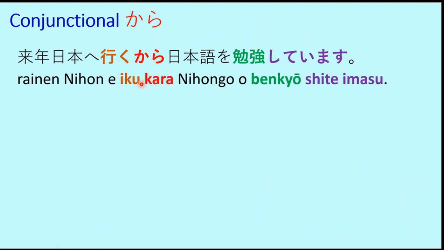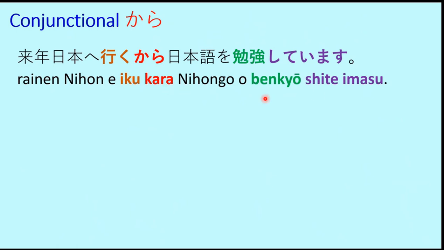So it can be ikimas as well. You can write here ikimas as well, iku. So since the speaker is talking about himself, the informal form is also okay. Rainen means next year. So we have done all these kanjis in our course in previous lesson. So you know about it. Rainen means next year. Nihon e iku. That means I am going to Japan next year.